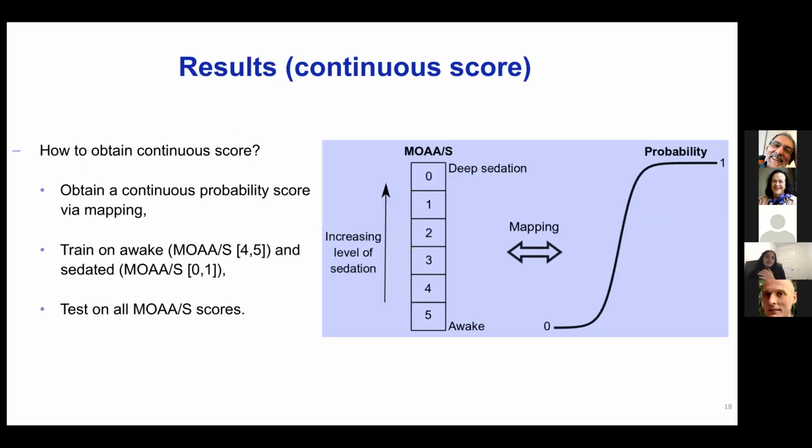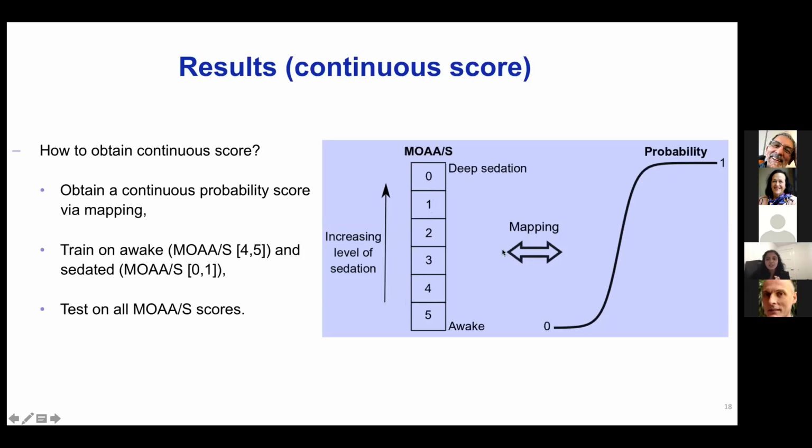And there was an additional problem during this analysis because MOS scores are discrete. So we would have had to use a 6-class classification problem, or a multi-class problem. In our case, it would be 6, and it would be too complicated to do the analysis.